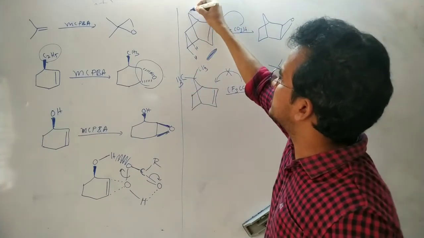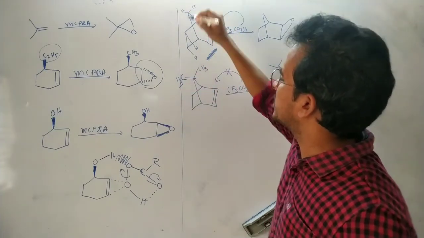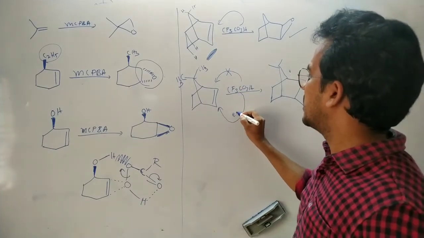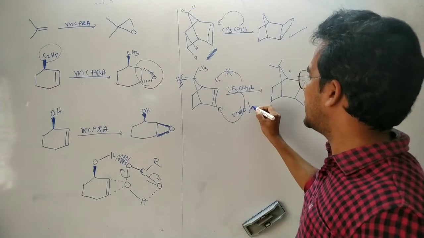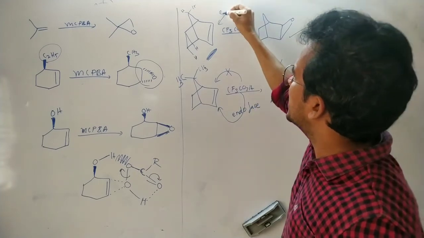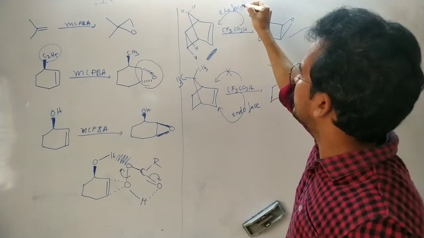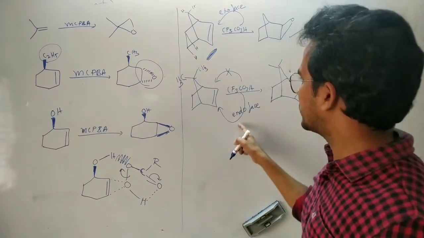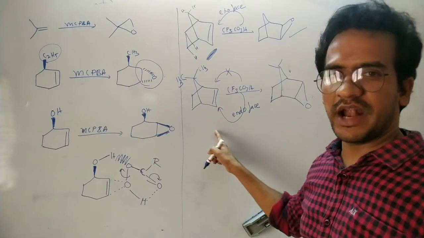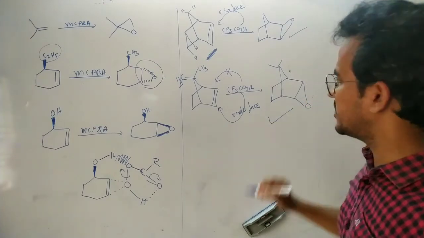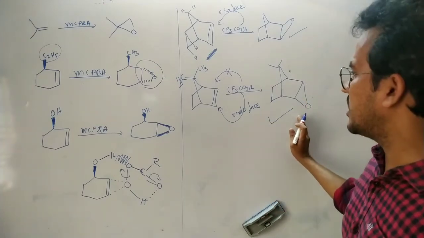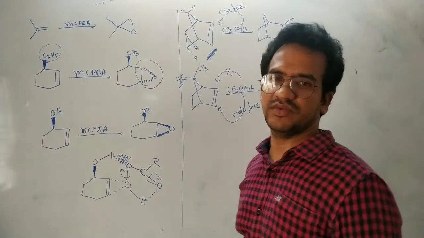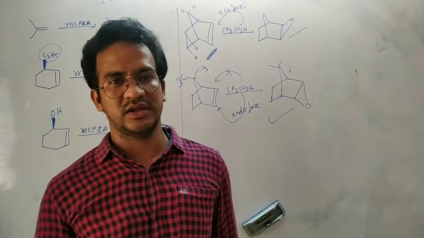The peracid experiences some repulsions with the methyl groups. But here hydrogens are smaller. So it ultimately approaches from the bottom face, that is the endo face. It is the exo face and the endo face. So in this case, epoxidation takes place from the endo face, and that's why it is the major product. It is an endo epoxide, and this is an exo epoxide. These are some examples of the epoxidation of alkenes.